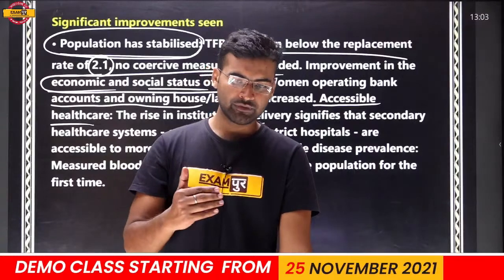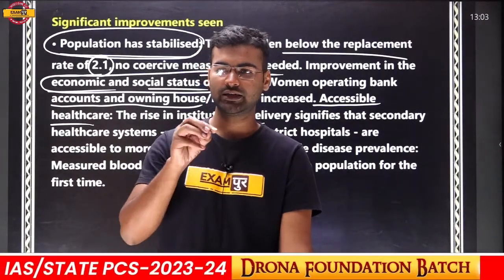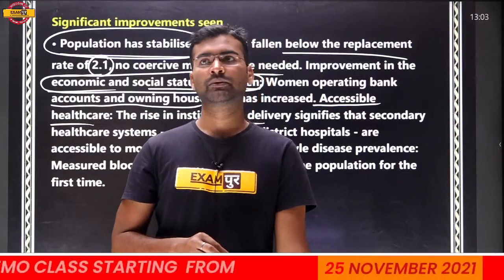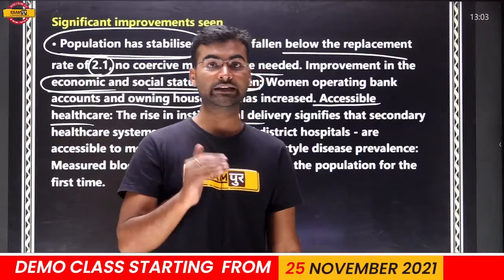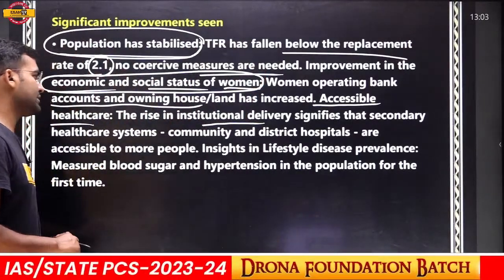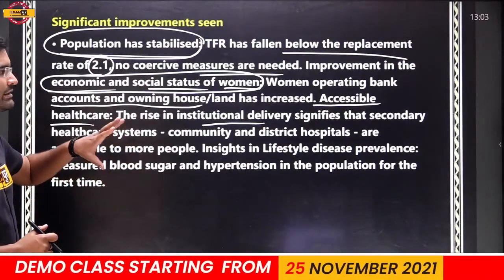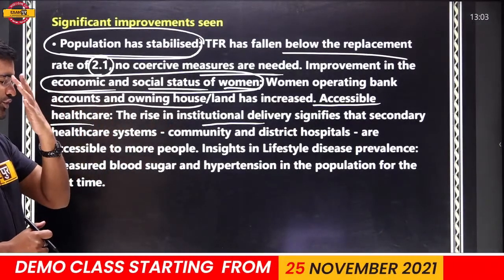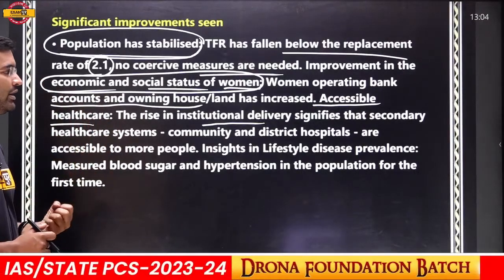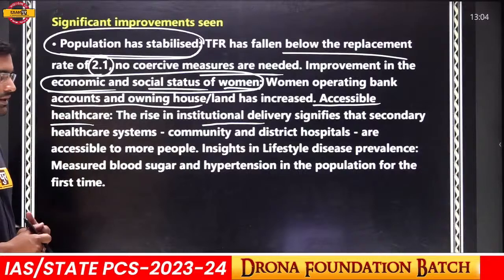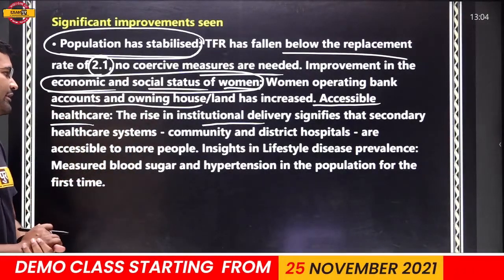But when delivery is institutionalized, the risk of death of both the woman and the child decreases. So institutional delivery has been increasing, and the government has issued many schemes to attract people to institutional delivery. Delivery in the hospital is a very important thing, and we have seen an increase in institutional delivery.